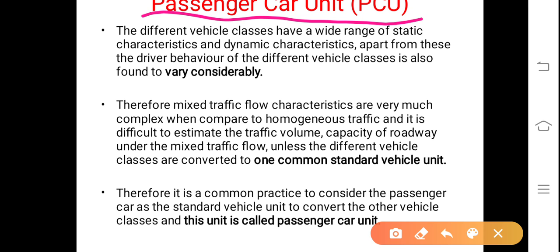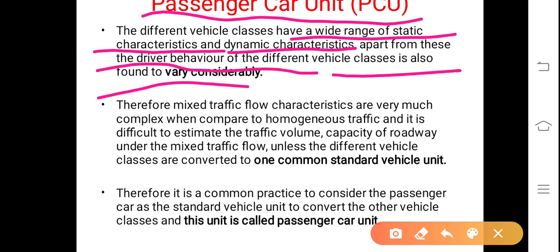The different vehicle classes have a wide range of static and dynamic characteristics. Apart from these, the driver behavior of the different vehicle classes is also found to vary considerably.